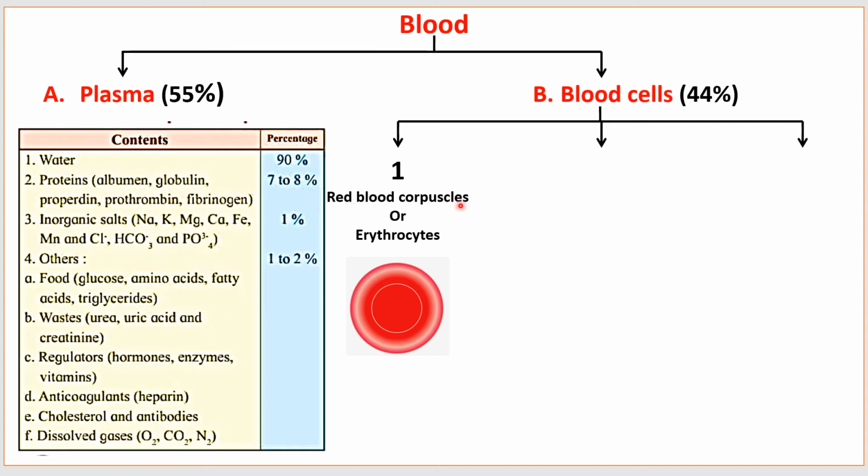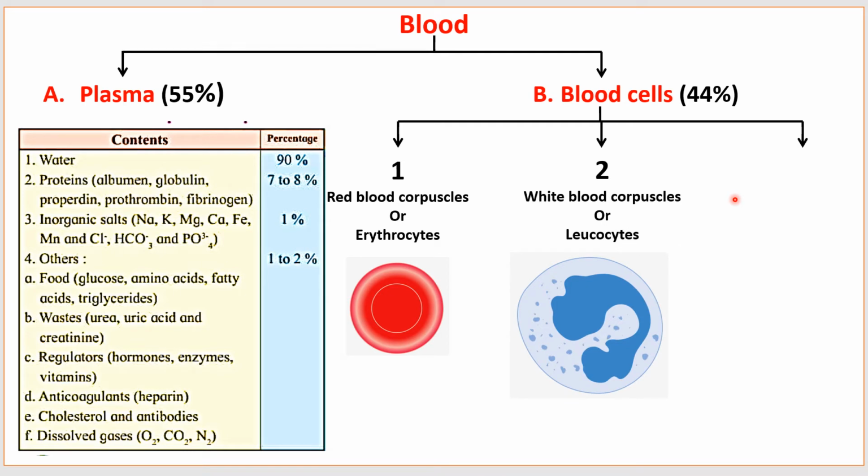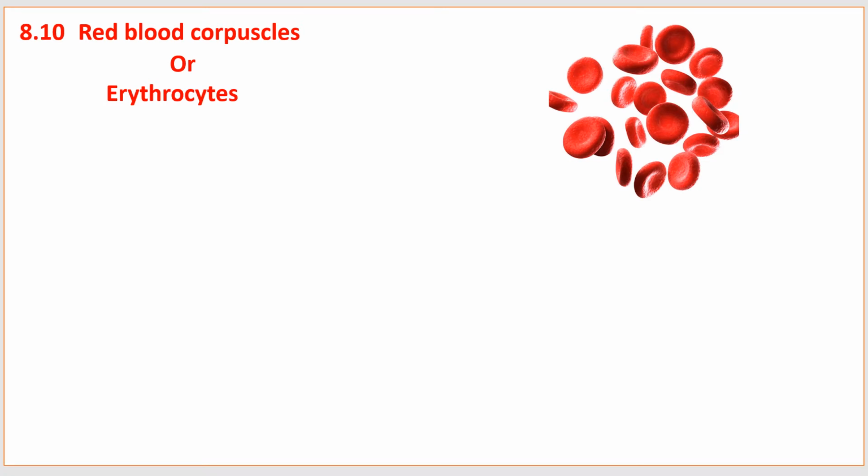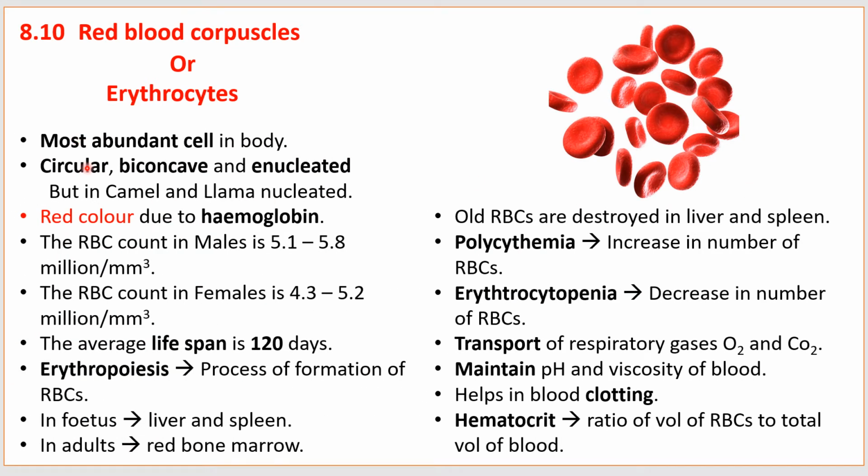RBCs, that is red blood corpuscles or erythrocytes, white blood corpuscles or leukocytes, and platelets or thrombocytes. Now first of all we'll see red blood corpuscles or erythrocytes. Erythrocytes are the most abundant cell in the body. They are circular, biconcave and enucleated, meaning the nucleus is absent. But in camel and llama, they are nucleated.